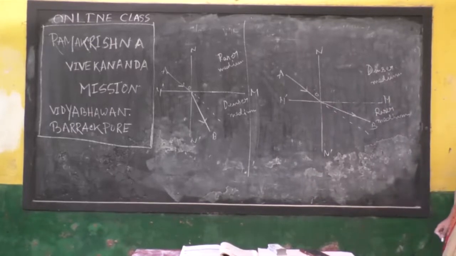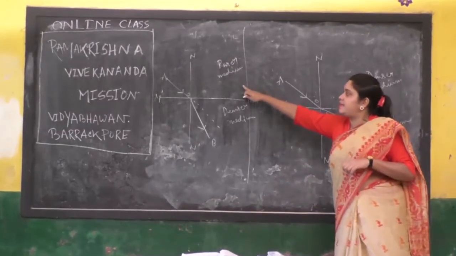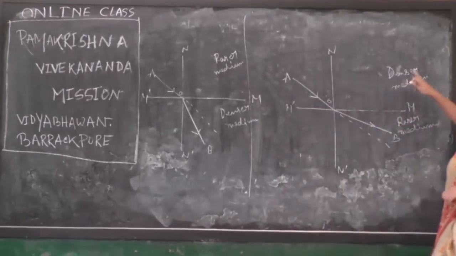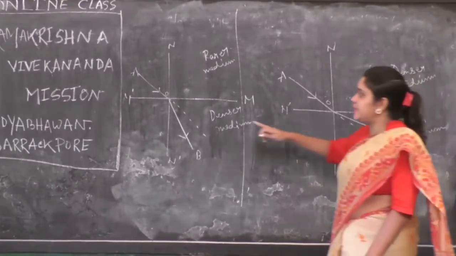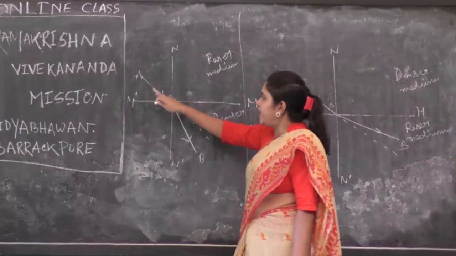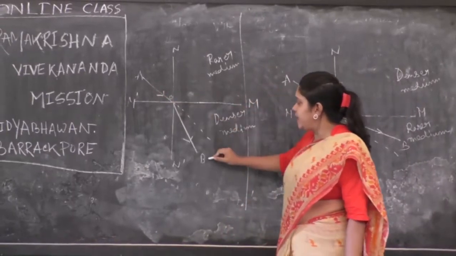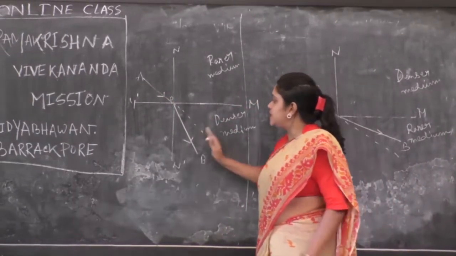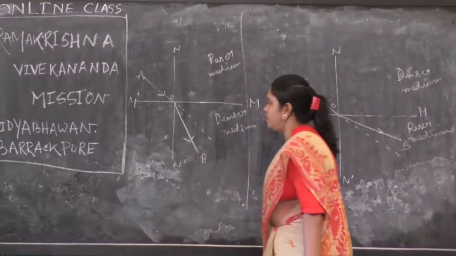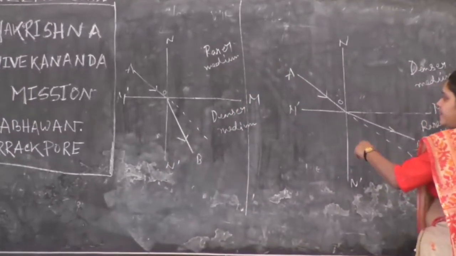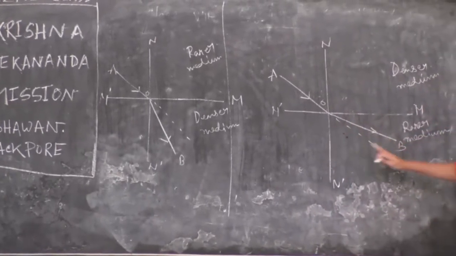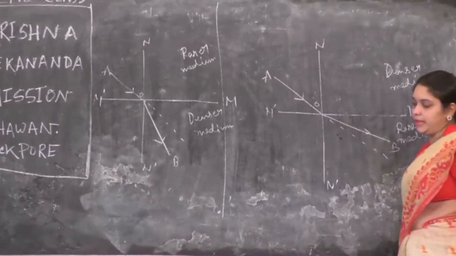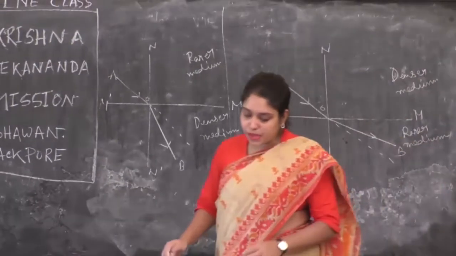These two diagrams, what is the main difference? Here the light ray is traveling from rarer to denser medium, here the light ray is traveling from denser to rarer medium. In this case, this incident ray AO, after entering into the second medium, is shifting towards the normal, and on the other hand, here after refraction, the refracted ray, that is OB, is going away from the normal. This is the main difference.